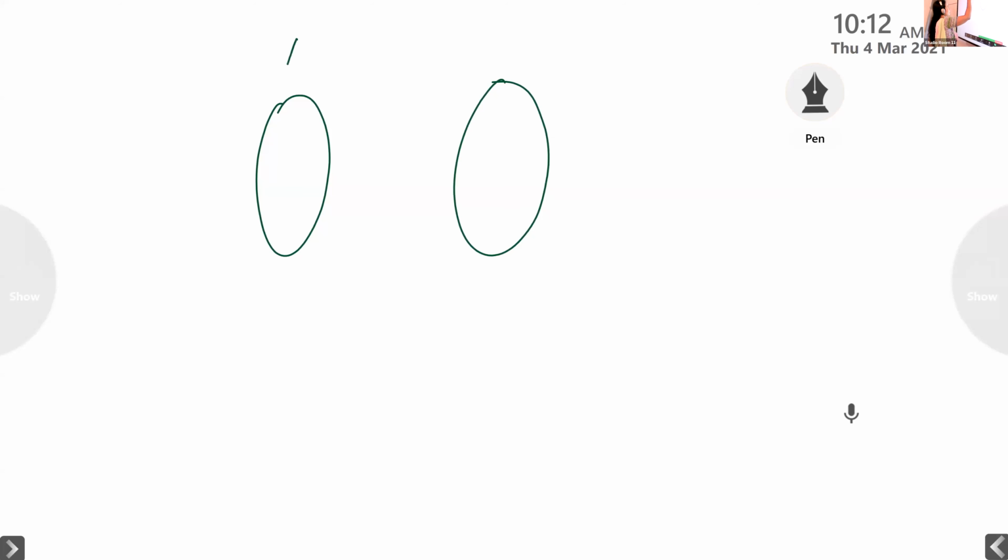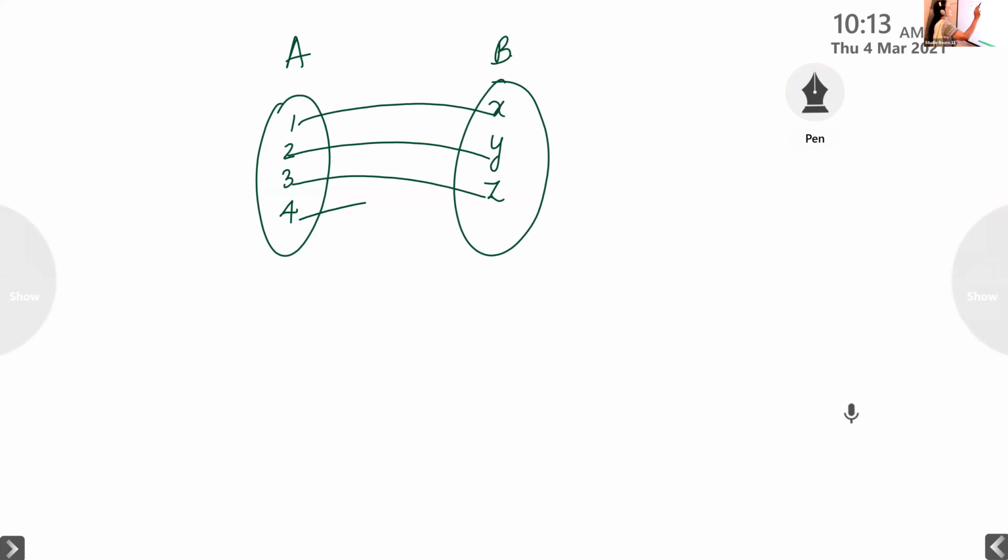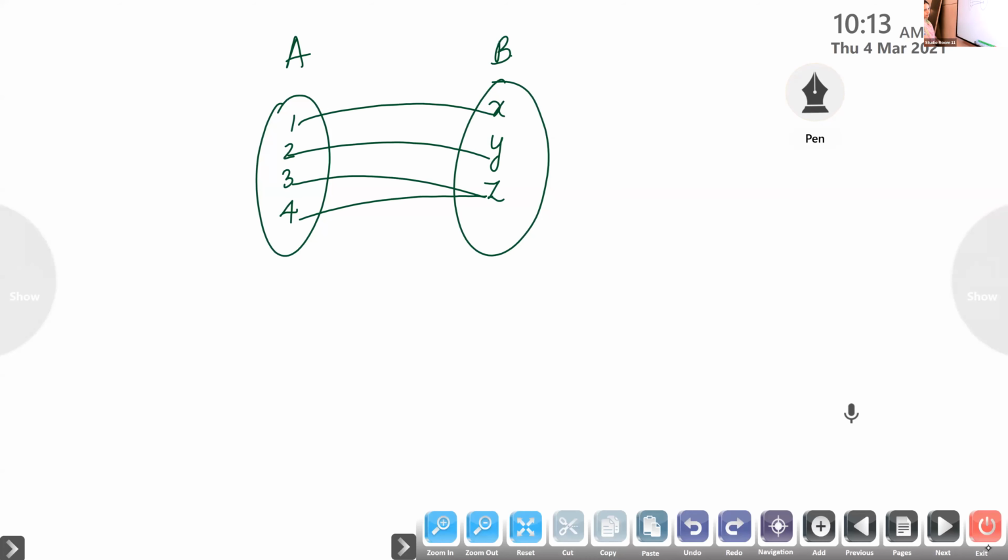Okay, suppose you are given a function like this. Suppose A, B. In A, I have the elements 1, 2, 3, 4. In B, I'm having the elements X, Y, Z. 1 is mapped onto X, 2 onto Y, 3 onto Z. Is it a function?